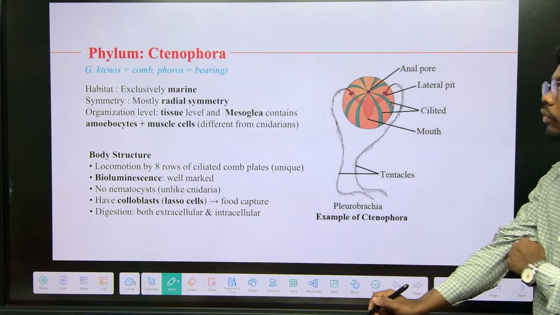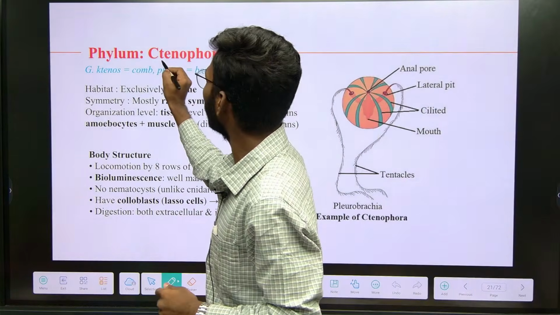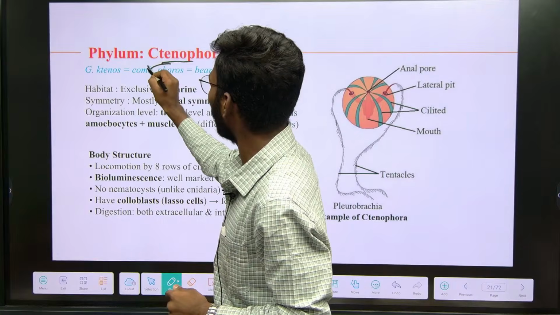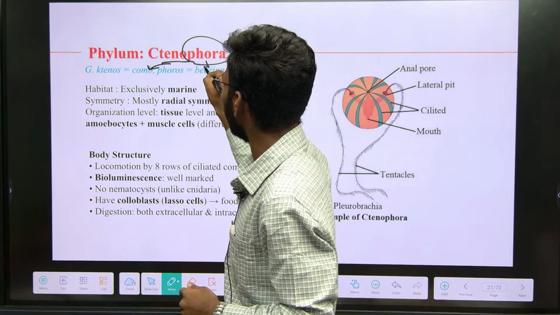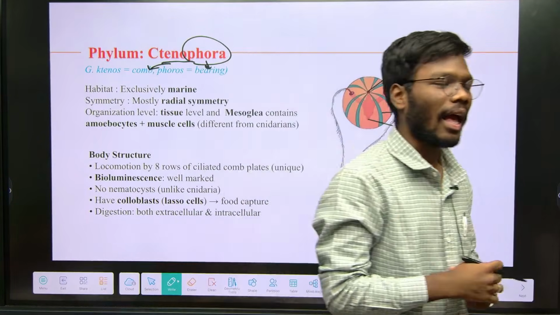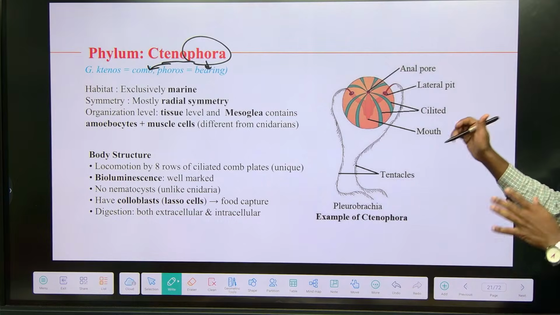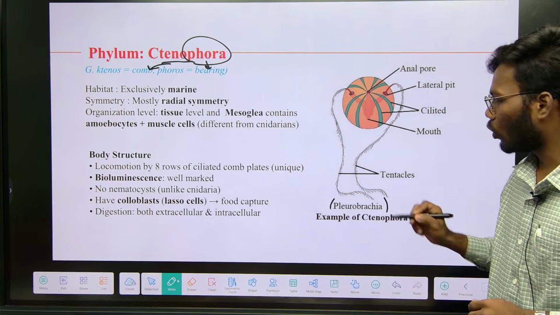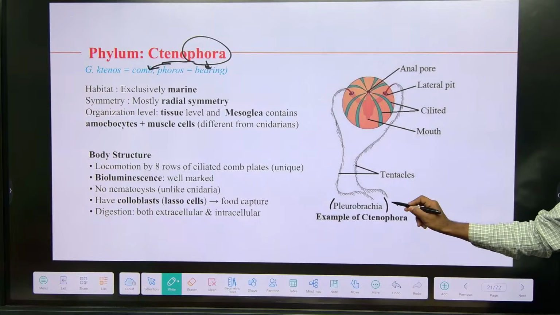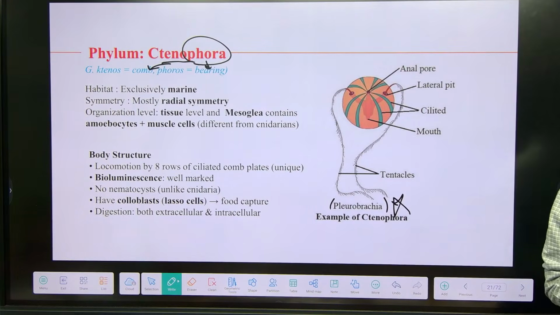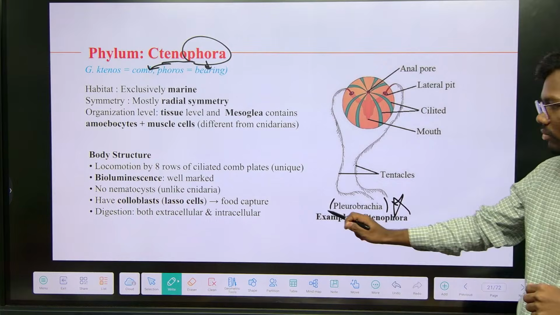Now, Ctenophora. Cteno means comb, phora means bearing. These Ctenophora are called comb bearing animals. For example, if you see this animal, this is Pleurobrachia. This is one of the important examples in this phylum. Every time they will ask Pleurobrachia as the example.